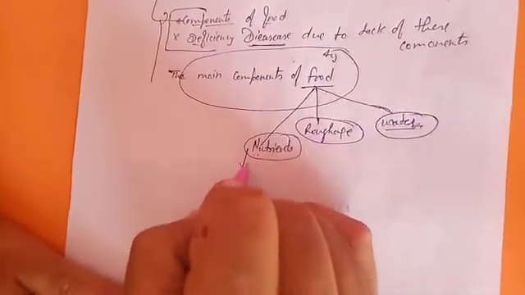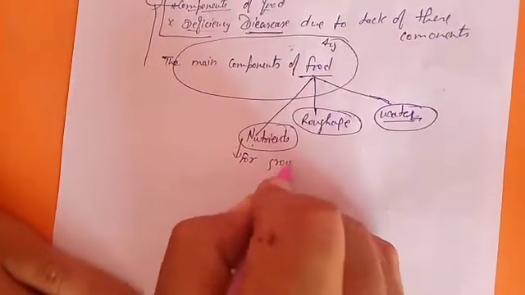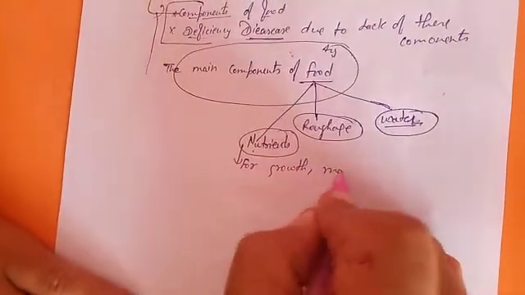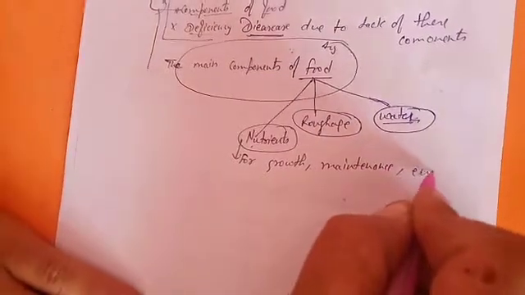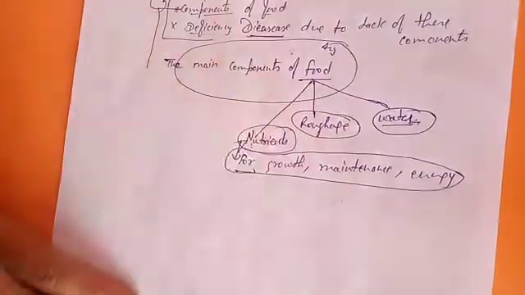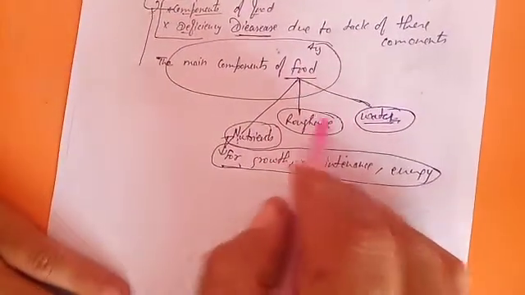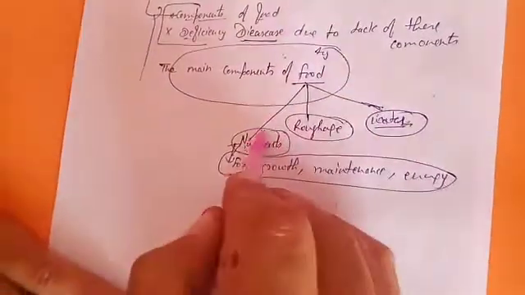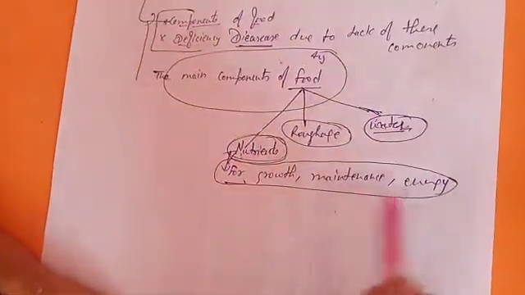Nutrients are needed by humans for growth, maintenance, and energy. These are the main things served by nutrients. The other parts of the components of food we will discuss later, but first we will discuss nutrients, which are essential for growth, maintenance and energy.